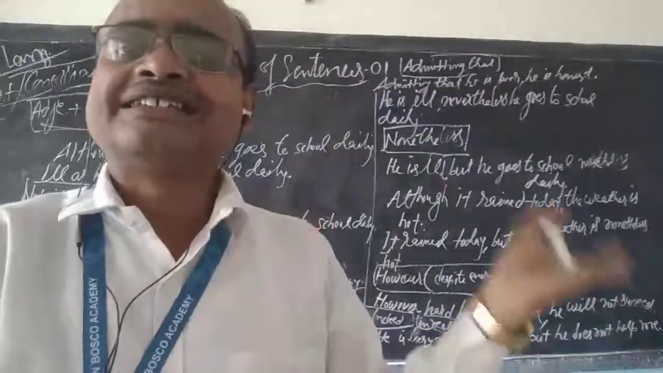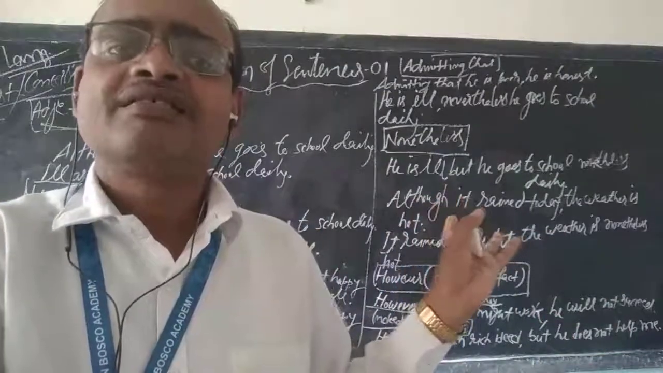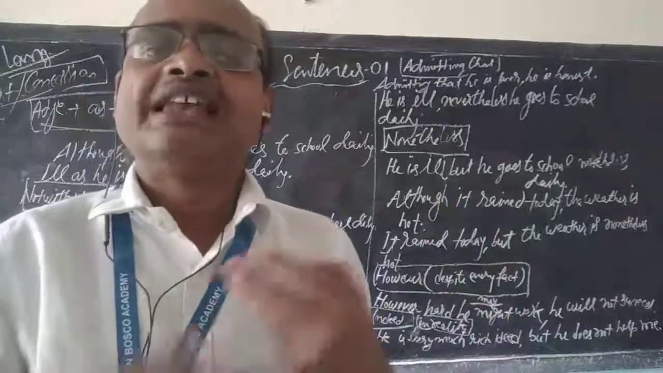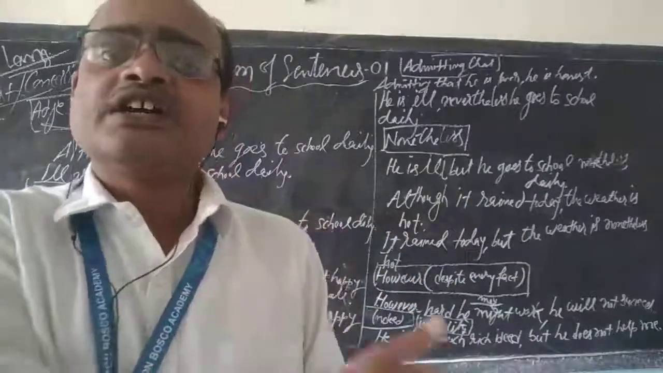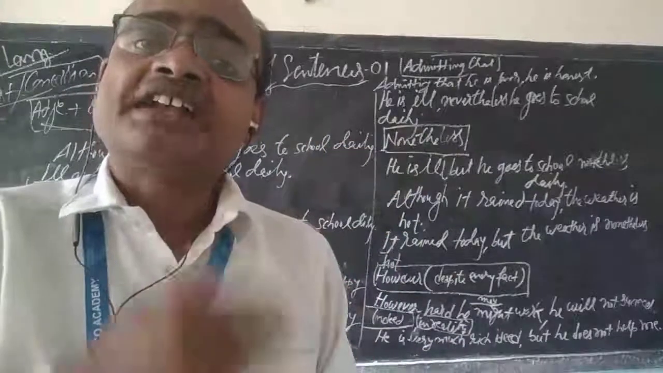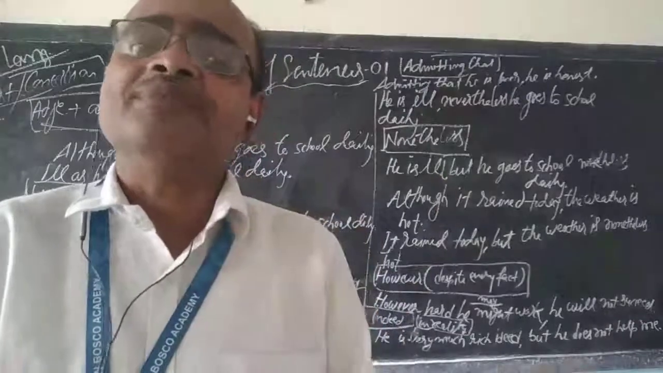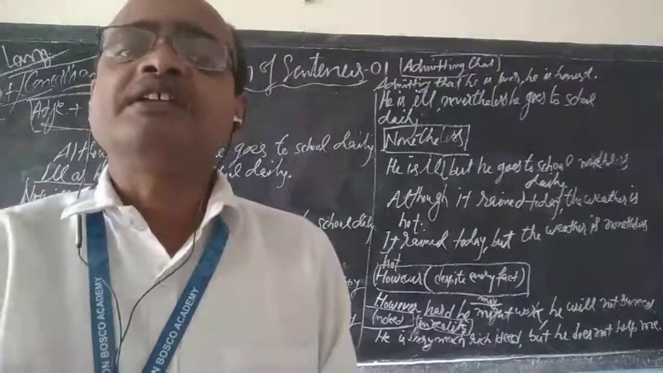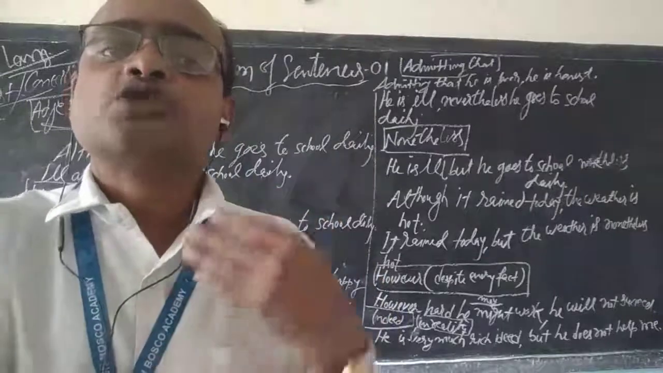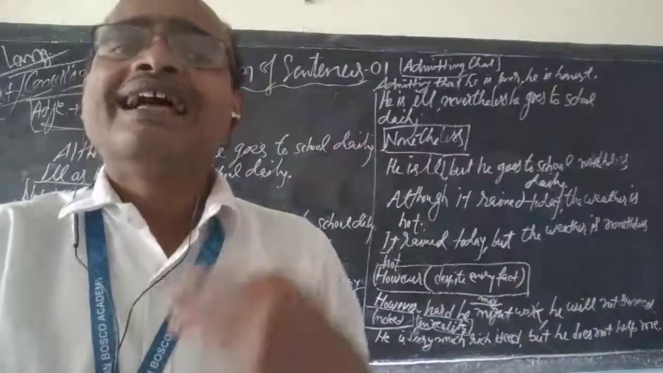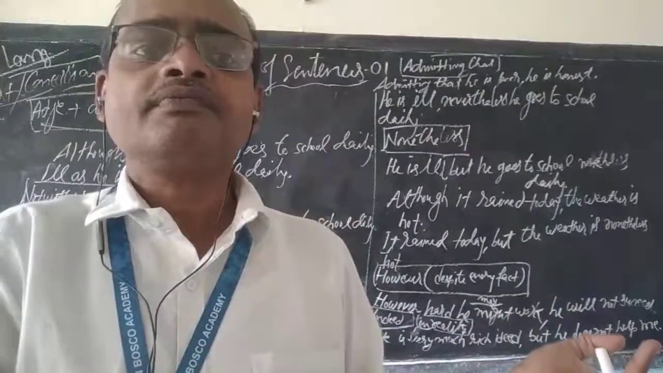There are 3 conditional sentences: conditional 1, 2 and 3. You know very well. If he comes, I will help him. So here, should he come, I will help him. If he had come, I would have helped him. So, had he come, I would have helped him. If he came, I would help him. So, were he to come, I would help him. Or should he come, I would help him.